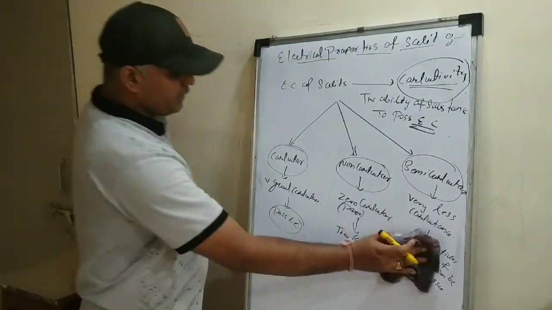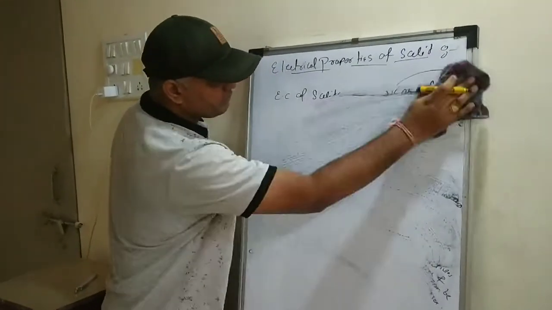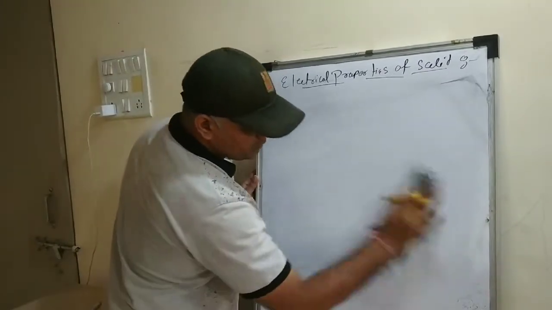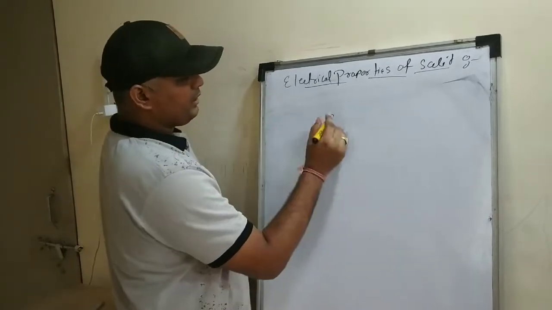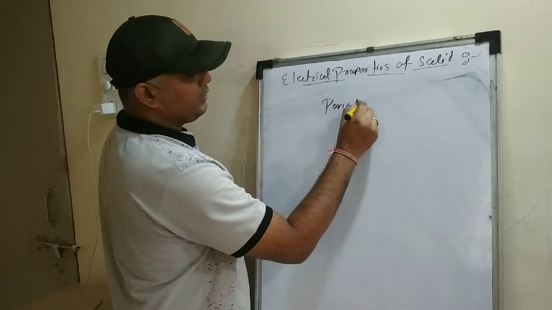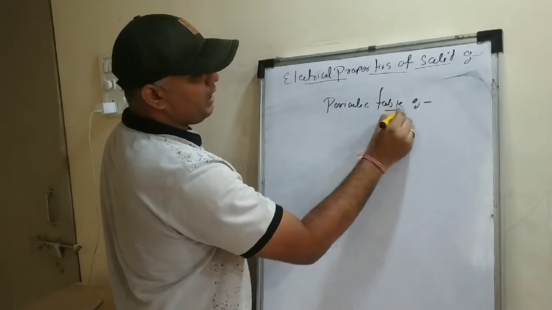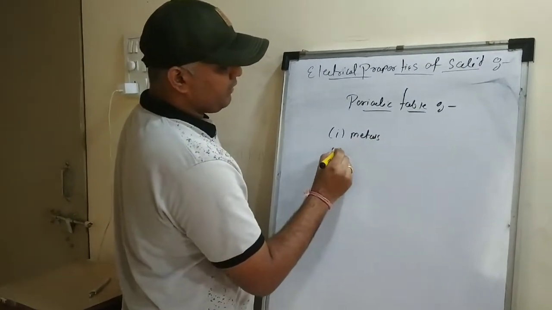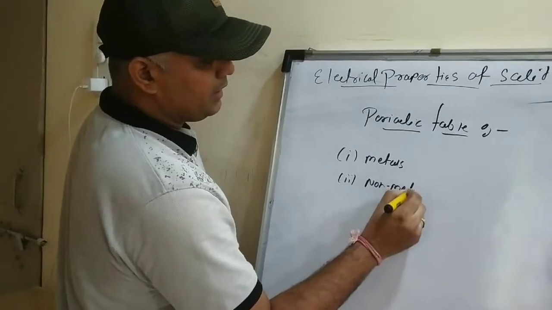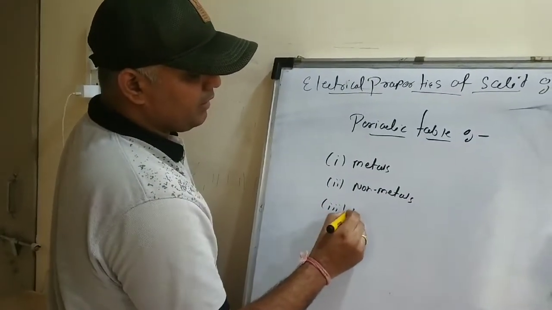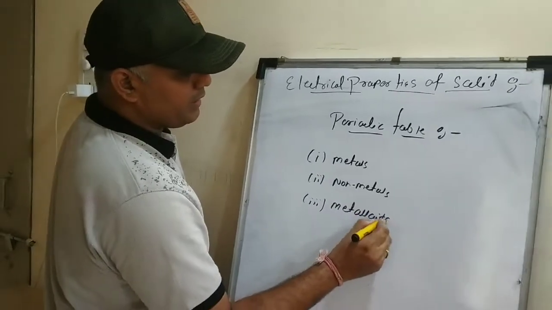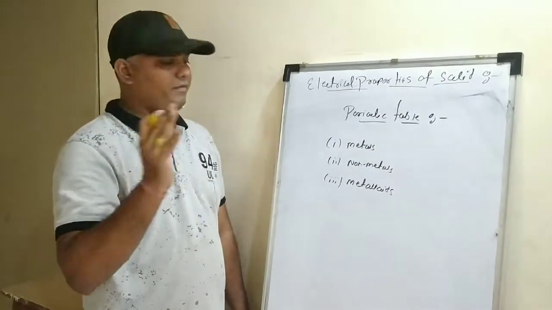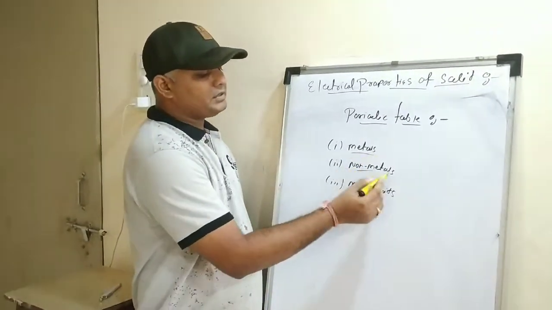Okay, let's move further. Now let's talk about the periodic table. In the periodic table, we have metals, non-metals, and the third one is metalloids, right? We know that a periodic table has S, P, D, F blocks, and in those blocks you will find metals, non-metals and metalloids.